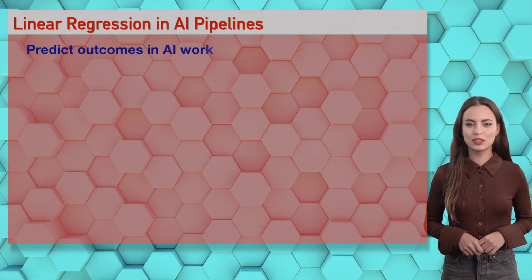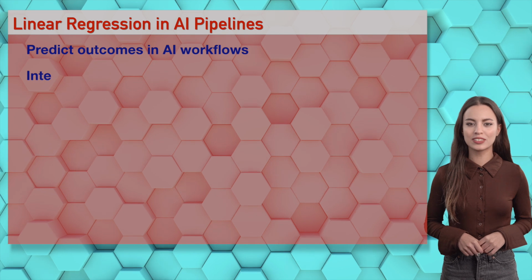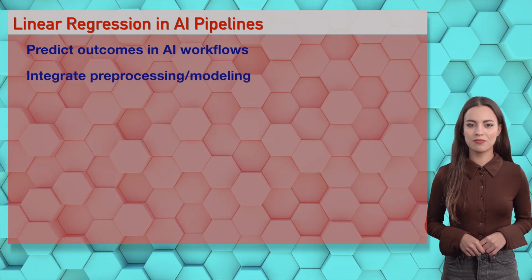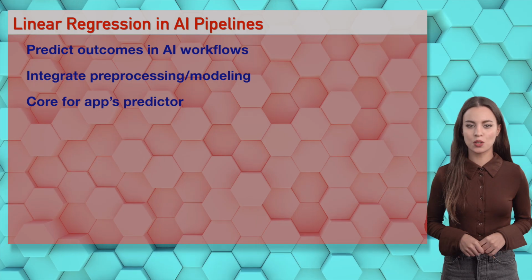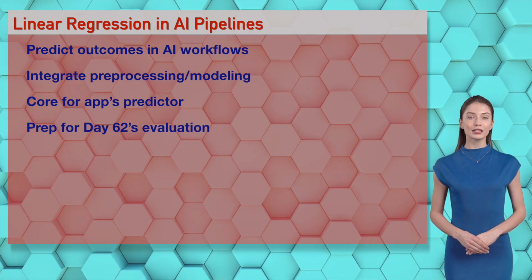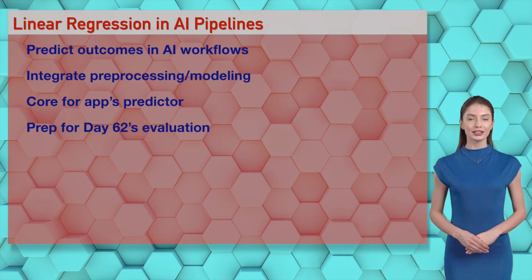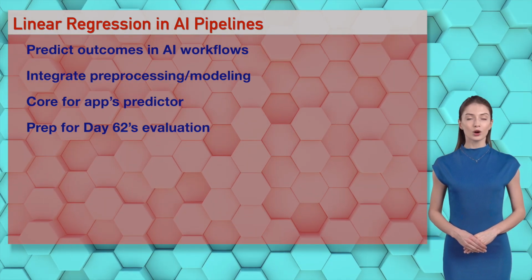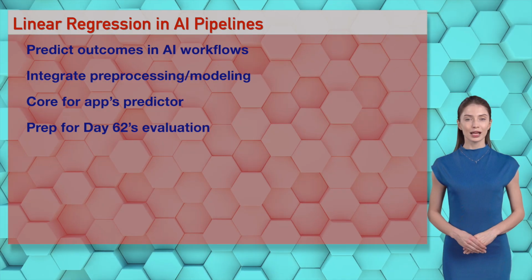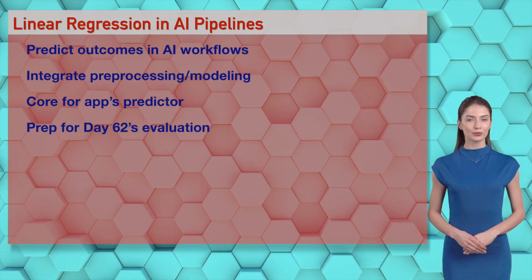Wizards, linear regression powers AI pipelines, predicting outcomes for apps like AI Insight Hub. It's foundational. Your skills are ready for Day 62's evaluation. Irene's right. Linear regression integrates data prep and modeling, ensuring robust app predictions. Use it to drive your app. Get ready for Day 62.